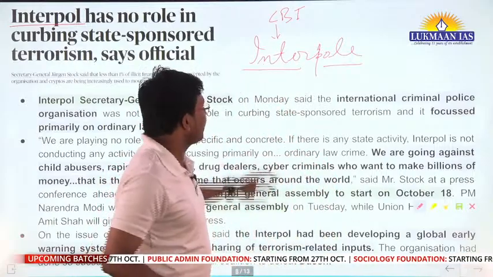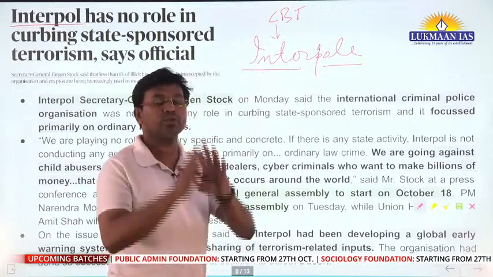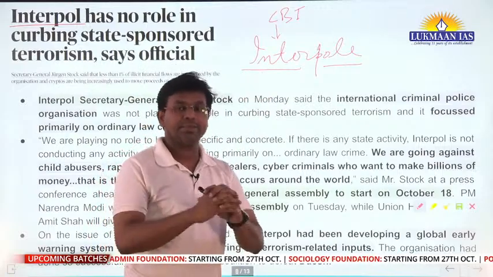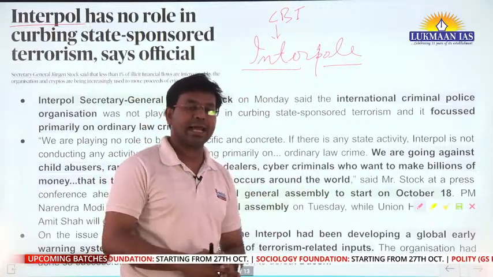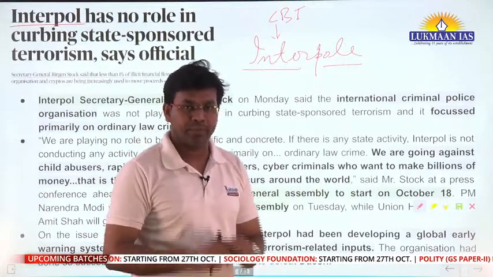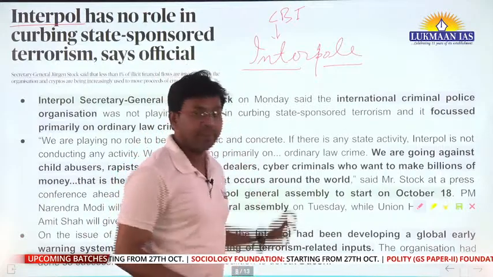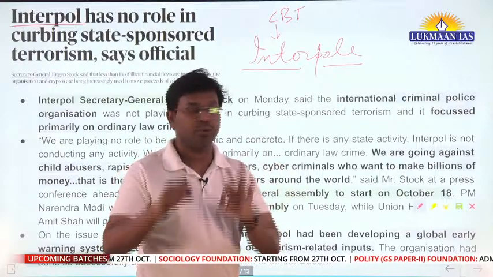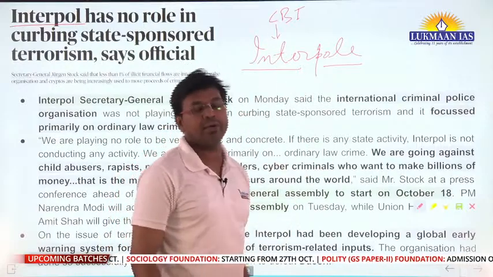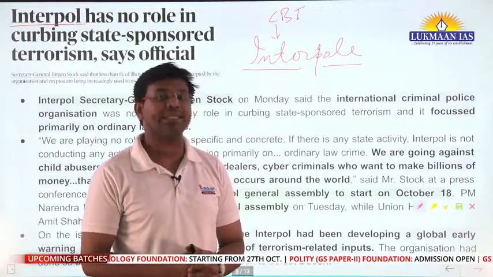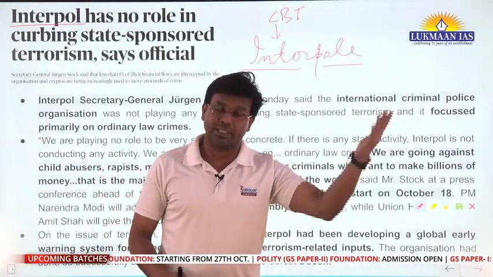So they report to Interpol that so and so person is on the run, has committed this and this crime, and is wanted in India. If you get to know the whereabouts of this particular person, please report to the CBI, and we will take certain steps to bring that person back from the other jurisdiction.